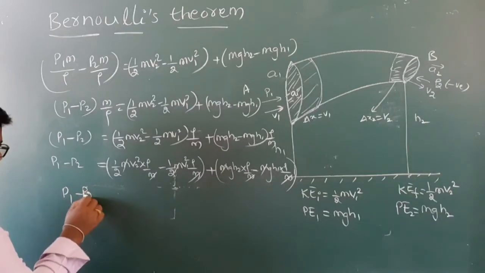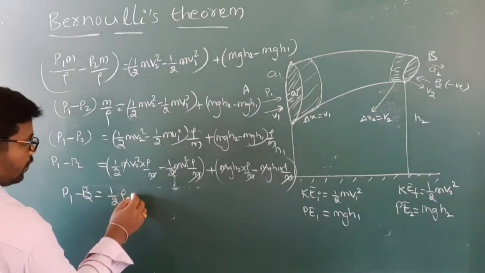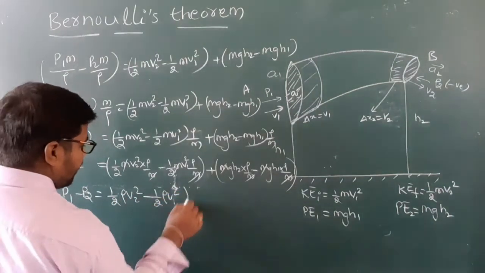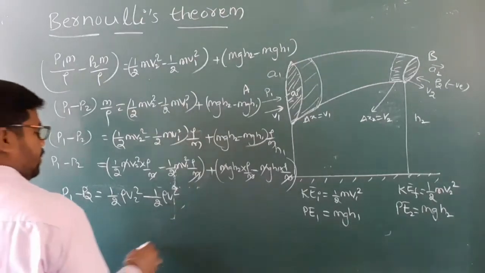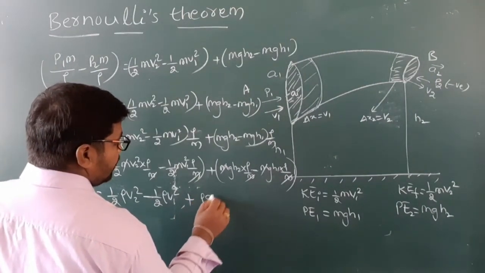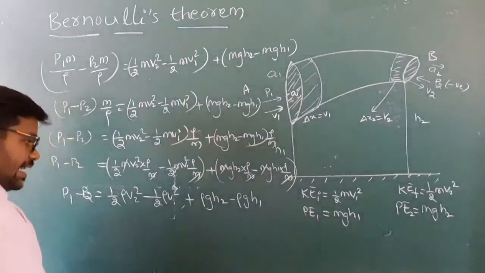Rearrange this. P1 minus P2 is equal to 1 by 2 rho v2 square minus 1 by 2 rho v1 square, plus rho g h2 minus rho g h1. Rearrange this.